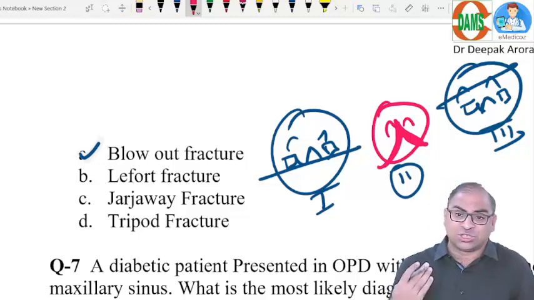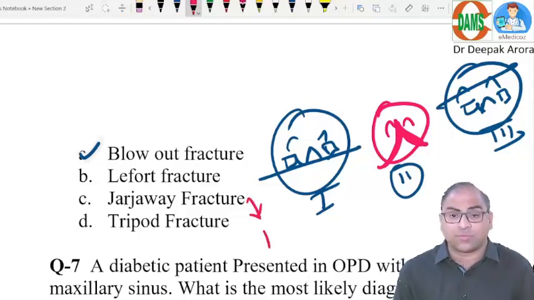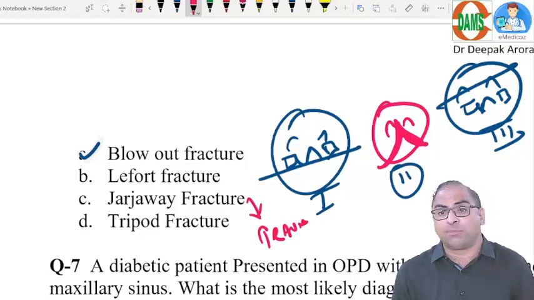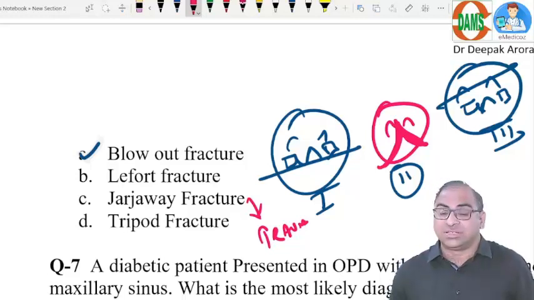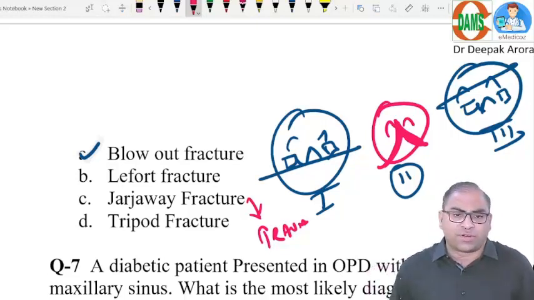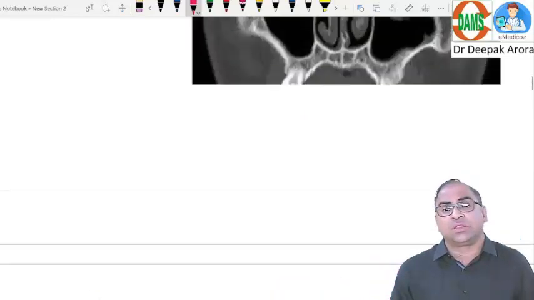So the Le Fort classification is your direction of fracture line. Guerin fracture, Jarjavay fracture, they are based on the direction of trauma. Like trauma coming from below, we call it Guerin, class 1 fracture. Trauma coming from the front is class 2, that is your Jarjavay fracture. What is tripod fracture? A facial fracture, again a zygomatic fracture. The 3 areas are involved, so we use the word tripod fracture. So option A will be the right answer in this MCQ.